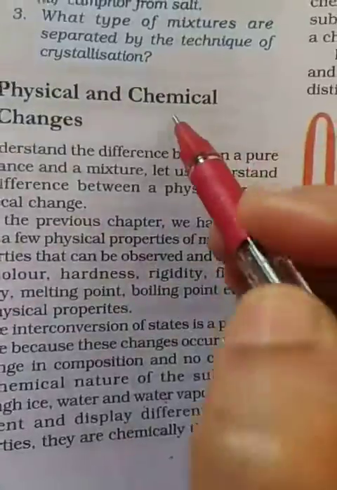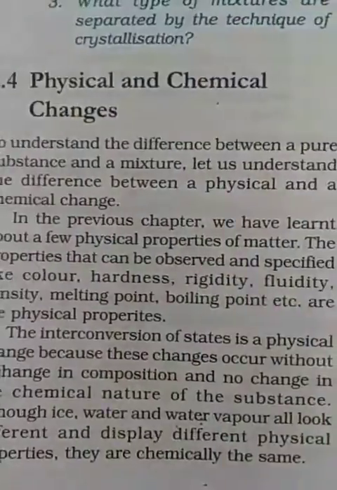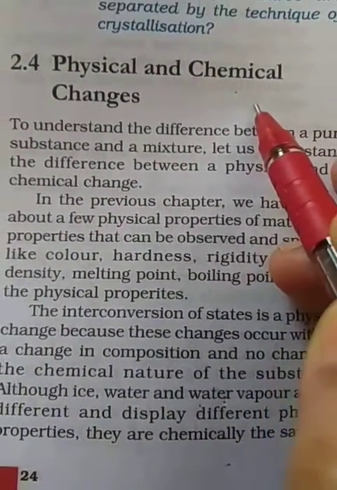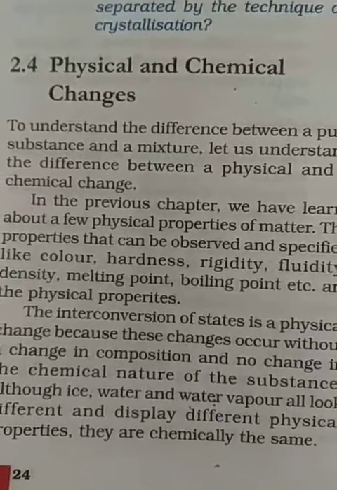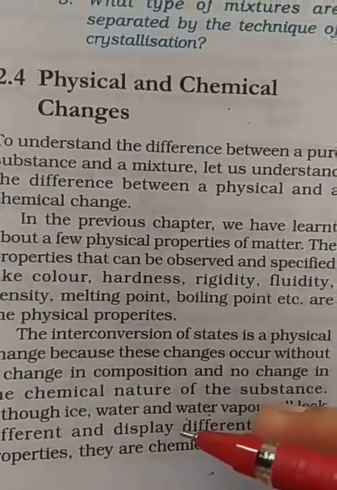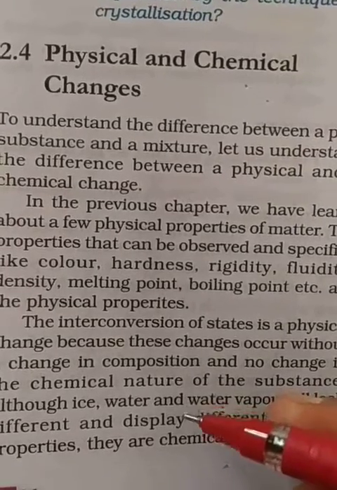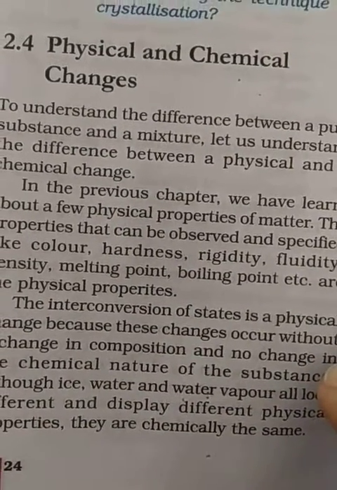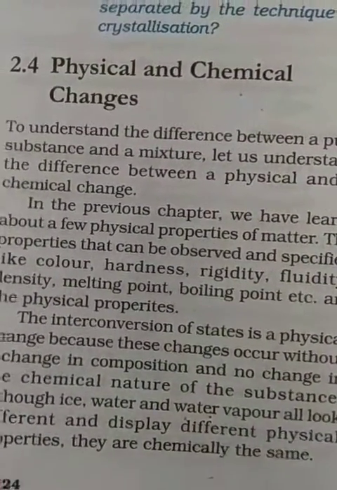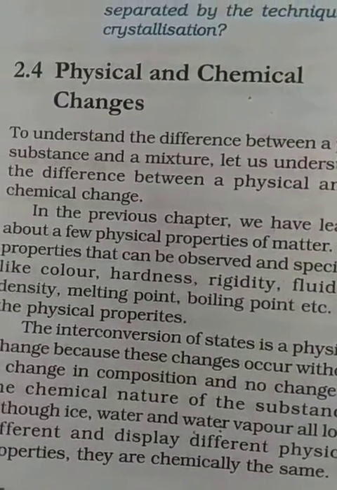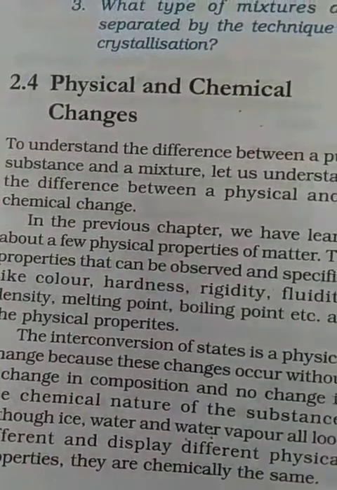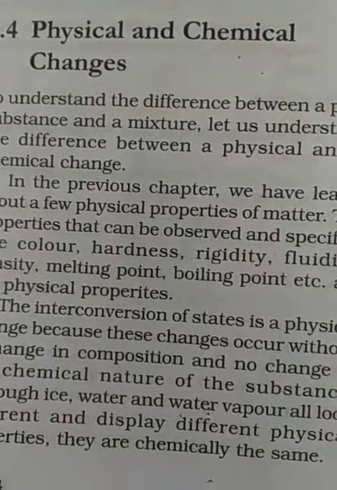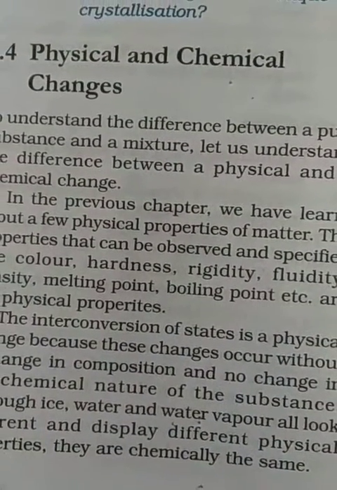But in chemical changes, once the substance has changed, it does not get back to its original form, because a new substance forms with different properties and chemical composition. Like burning of paper: after burning it converts into ashes, water and vapors, so we will not get the paper back again. Growing of a tree, germination of a seed, growing of a child into an adult: these are changes in which the substance cannot get back to its original form. These types of changes are called chemical changes.